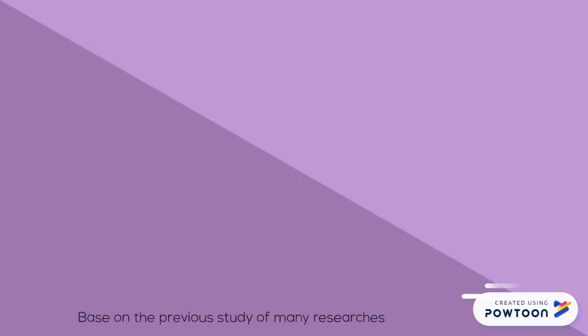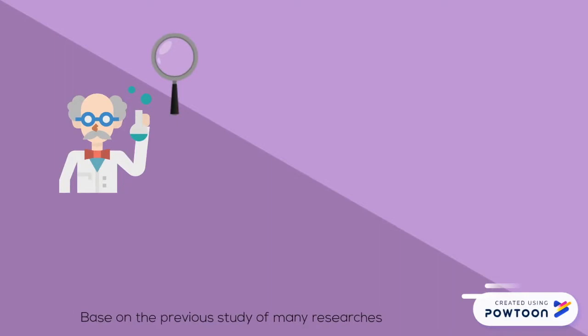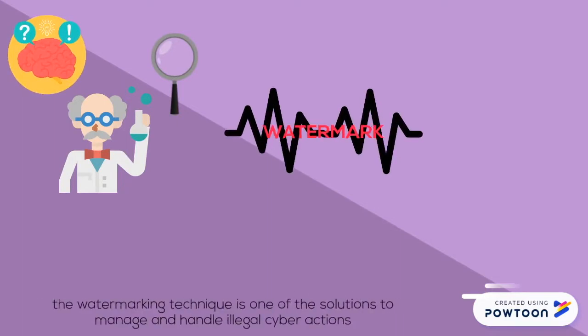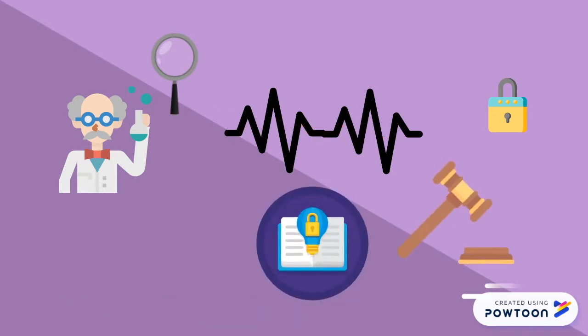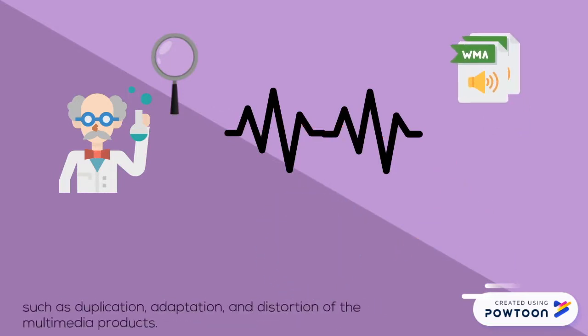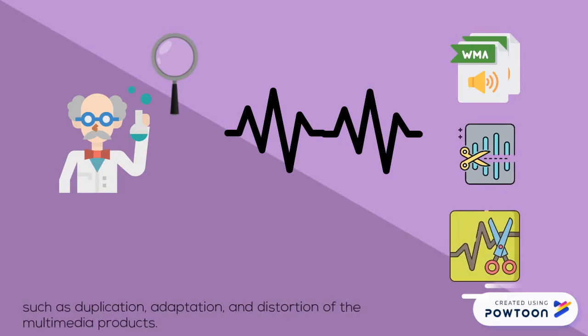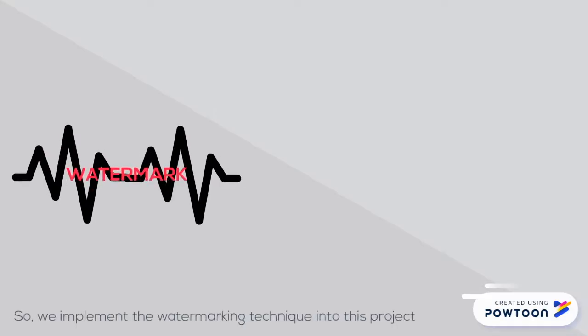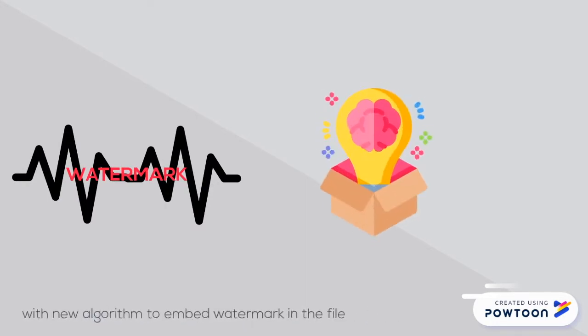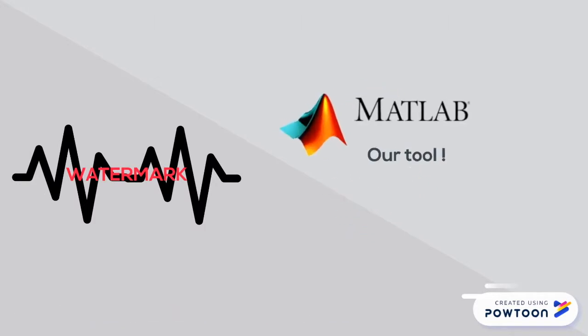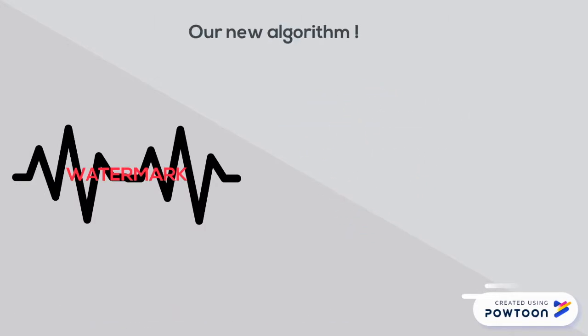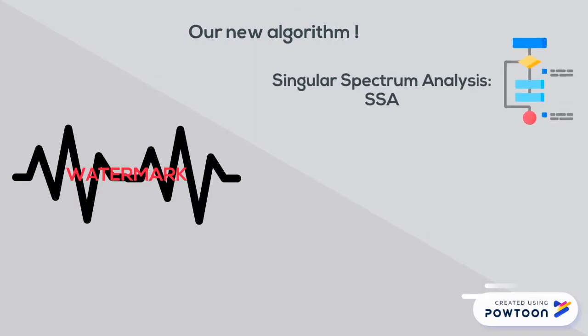Based on previous research, they found that the watermarking technique is one of the solutions to manage and handle illegal cyber action such as duplication, adaptation, and distortion of multimedia products. So we implement the watermarking technique in this project, with an algorithm to embed a watermark in the file, using MATLAB as our tool. With our new algorithm, we implement singular spectrum analysis, or SSA, and a psychoacoustic model for selecting the interval to embed.